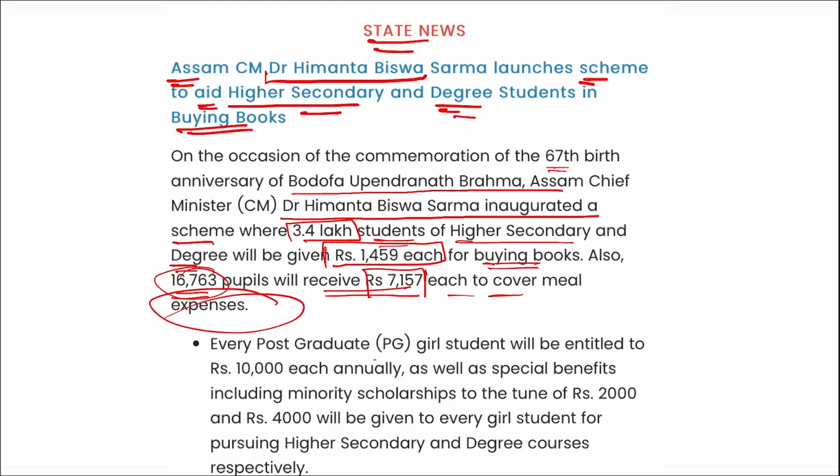Every postgraduate girl student will be entitled to 10,000 rupees each annually, as well as special benefits including monetary minority scholarships to the tune of 2,000 rupees, and 4,000 rupees will be given to every girl student for pursuing higher secondary and degree courses respectively.